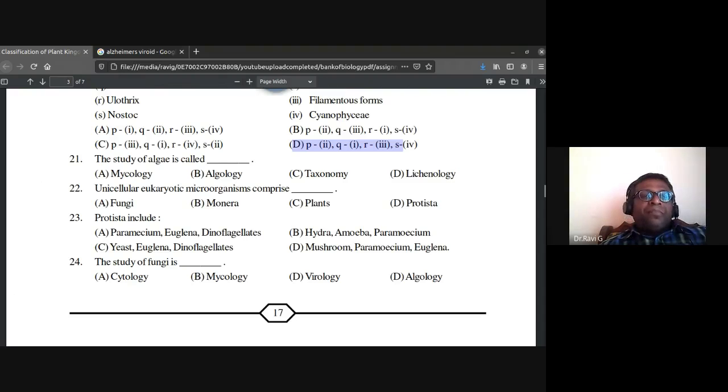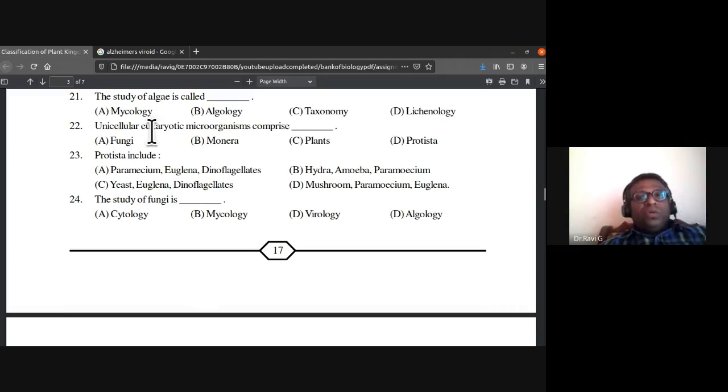It is not wrong. Mycology is the study of fungi. Taxonomy is the study of identification, classification, and nomenclature. Lichenology is the study of lichens. So algology is the answer for that.